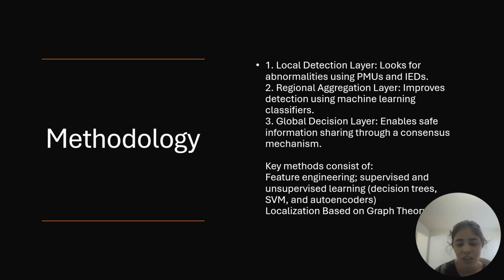The global decision layer enables safe information sharing through consensus mechanisms. Key methods consist of feature engineering and supervised and unsupervised learning. In this we have decision trees, SVM, and autoencoders. Localization is based upon graph theory.